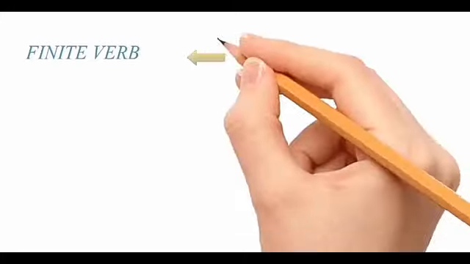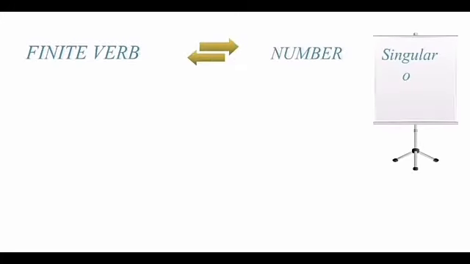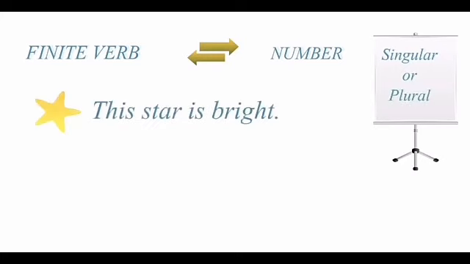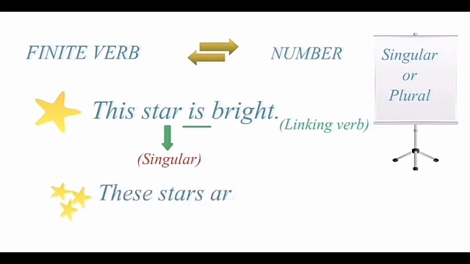Finite verb changes as per the number of the subject, that is whether the subject is singular or plural. For example, this star is bright. In this sentence, star is a singular subject. Here the verb is, which is the linking verb.